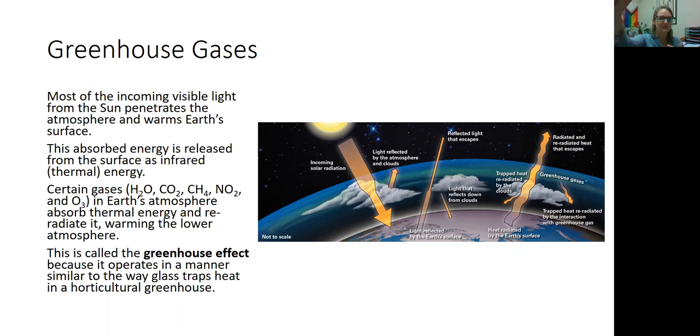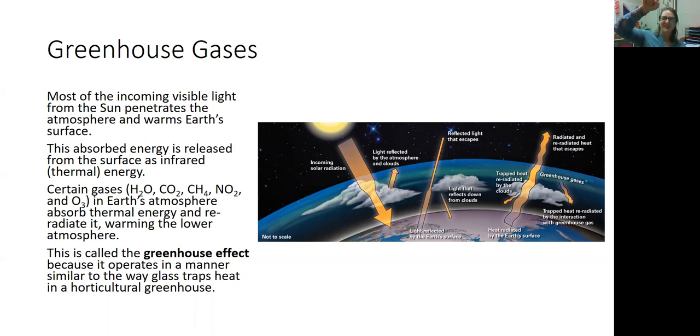However, in order to get out to space, that thermal energy has to pass back through our atmosphere. And within our atmosphere, some gases trap that thermal energy. They absorb that thermal energy. These greenhouse gases include water vapor, carbon dioxide, methane, and many others. And when they absorb that thermal energy, they then can radiate it back towards Earth. It goes back down to Earth.